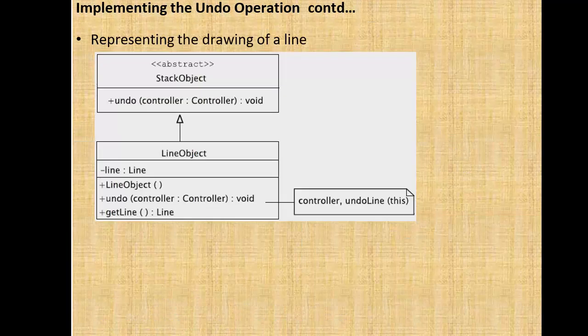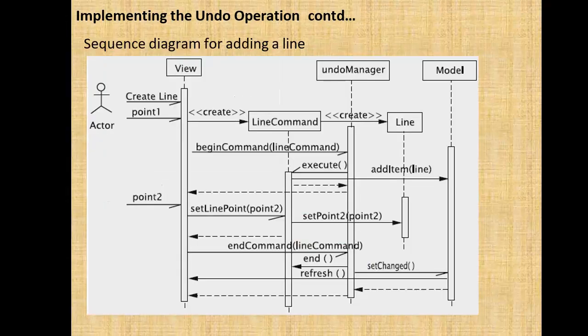This is a class diagram for representing the drawing of the line. So stack object, which extends line object, and then the request that you are going to send to the controller for undoing this line. With respect to sequence diagram implementing the undo operation.